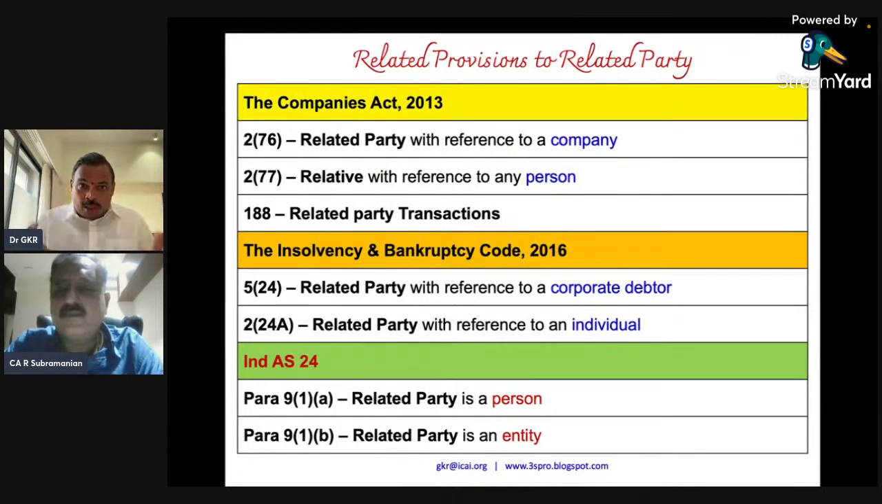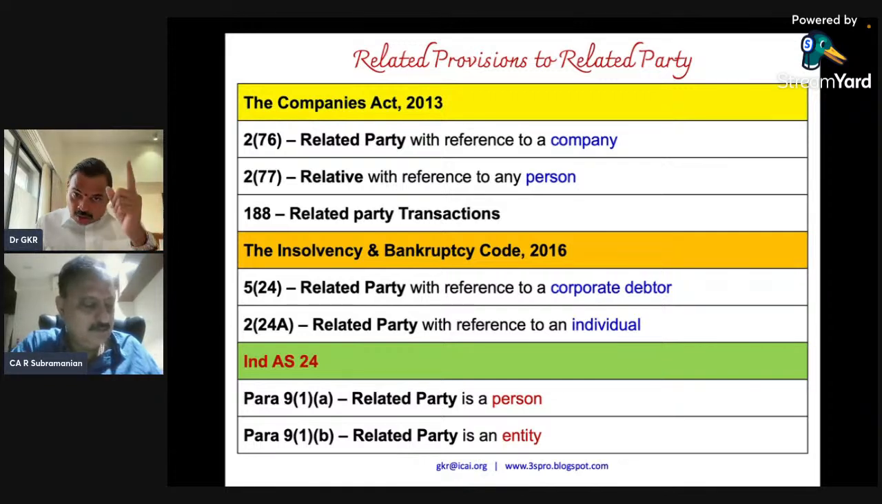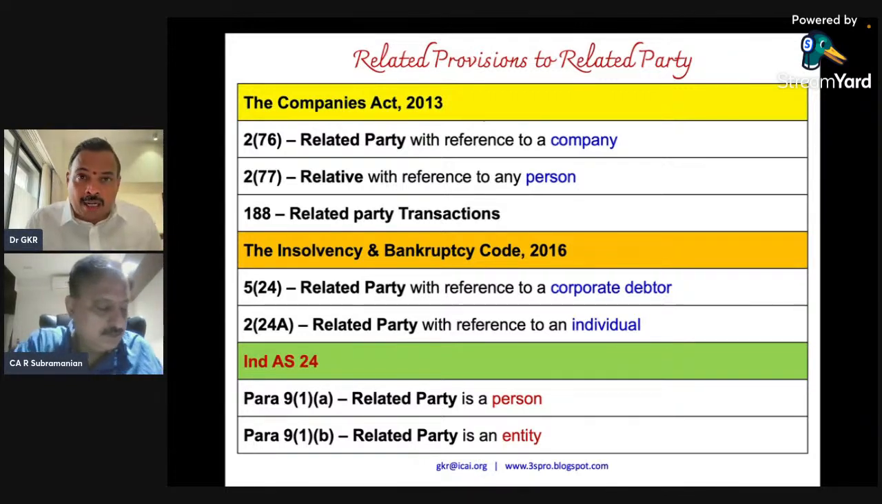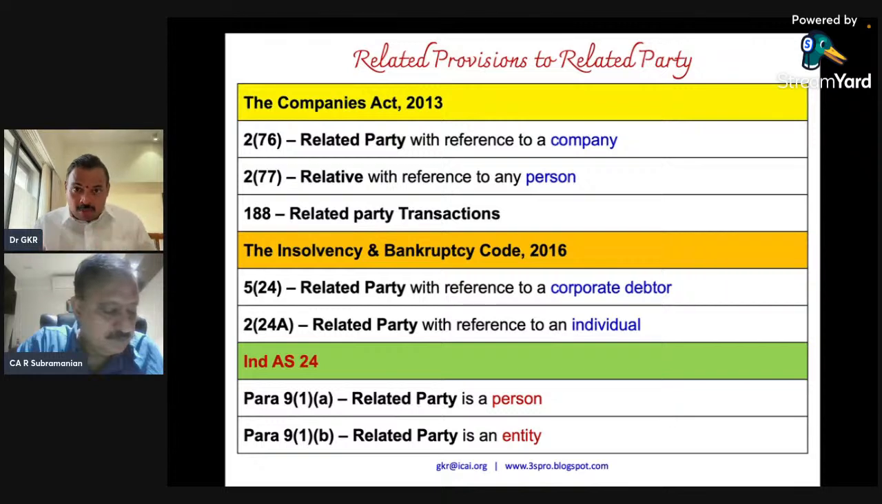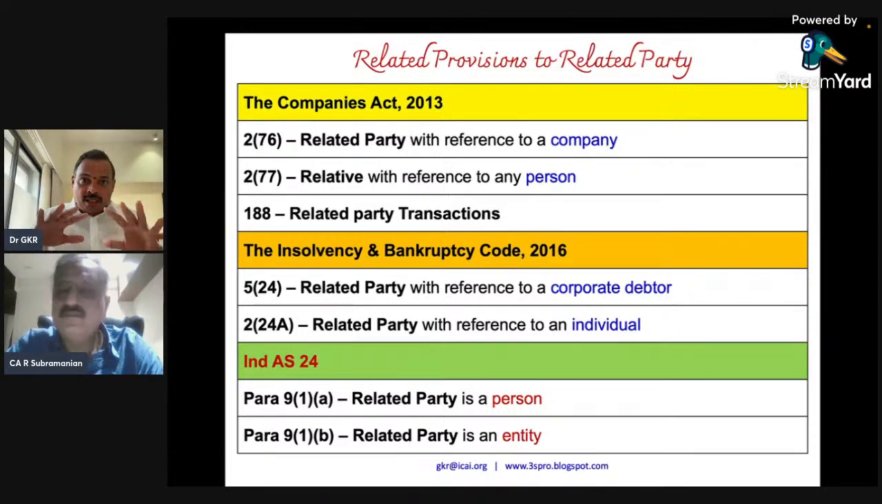I want to make one more interesting comparison: this related party is a term defined in the Companies Act, in the Insolvency and Bankruptcy Code, and also in Indian Accounting Standard 24. Now, related party, there are two things. One is related party in relation to a company. Now we are going to discuss Indian Accounting Standard disclosures for an entity. So an entity may be related to an entity, and an entity may be related to an individual also.